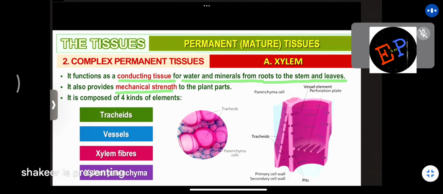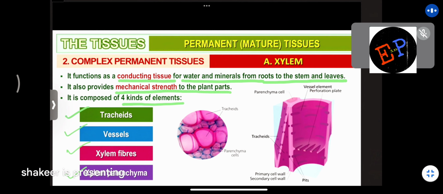And what is the second function of this one? It also provides mechanical strength to the parts of the plants. And it is composed of four kinds of elements: tracheids, vessels, xylem fibers, and xylem parenchyma. Are you able to understand, ma? So xylem is divided into how many types? It is divided into four types of elements: tracheids, vessels, xylem fibers, and xylem parenchyma.